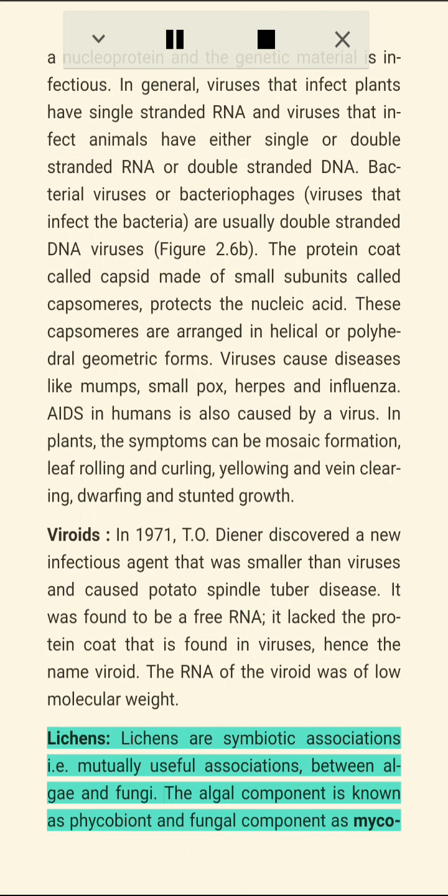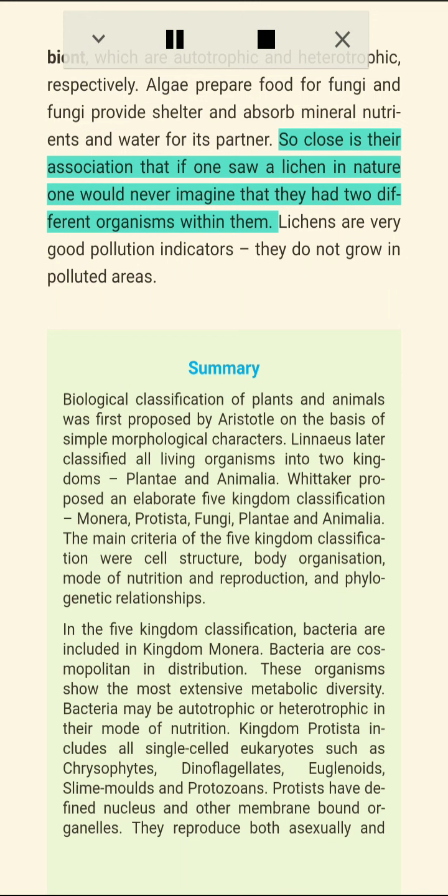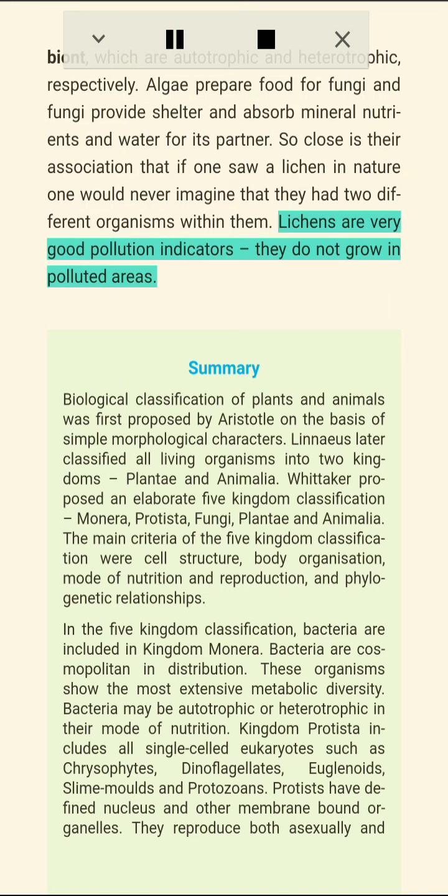Lichens. Lichens are symbiotic associations, i.e. mutually useful associations between algae and fungi. The algal component is known as phycobiont and the fungal component is mycobiont, which are autotrophic and heterotrophic, respectively. Algae prepare food for fungi and fungi provide shelter and absorb mineral nutrients and water for its partner. So close is their association that if one saw a lichen in nature, one would never imagine that there were two different organisms within them. Lichens are very good pollution indicators. They do not grow in polluted areas.